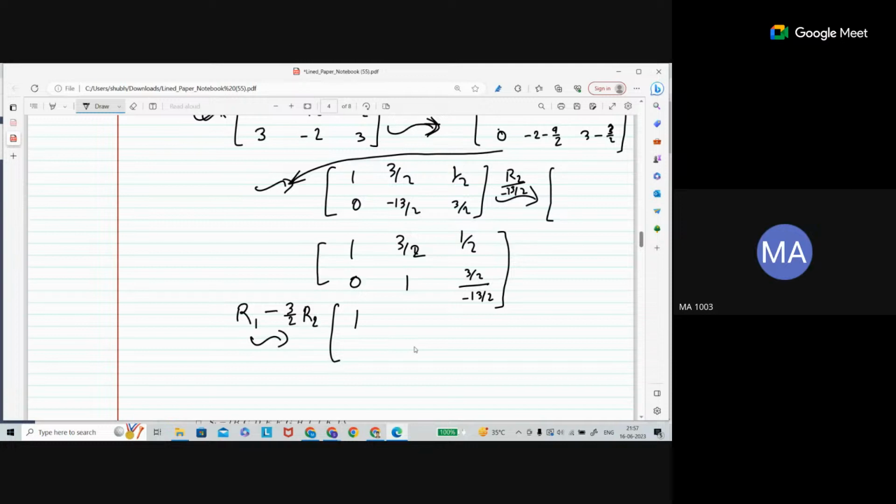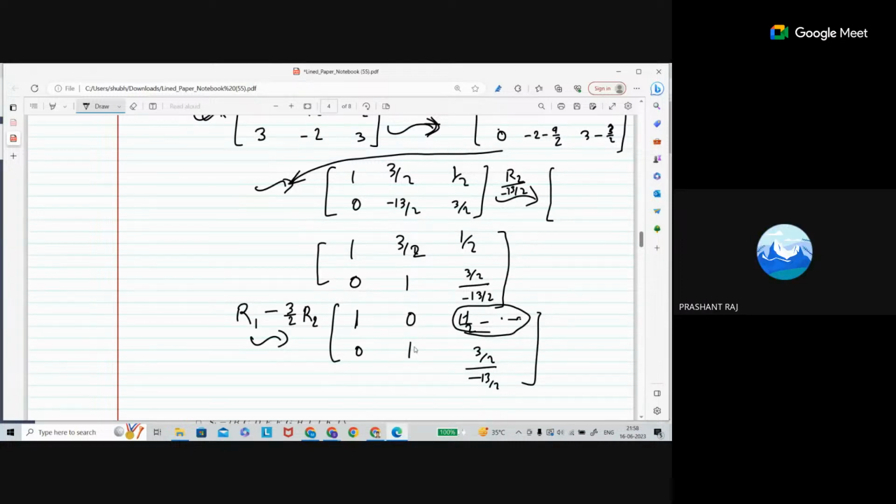Once you multiply 0 here with 3 by 2, it will become 0, and subtract, it will be the same here. Once you do it here, it will become 0. And I don't know what, suppose this is going to be your 1 by 2 minus some number will come. Okay, I am leaving it here. But yeah, I actually got the reduced row echelon form. So this is going to be your 1 and some number. The same number will come, and here is some number will come.